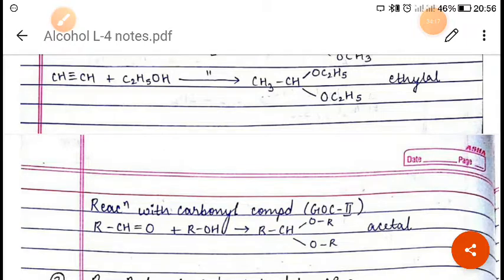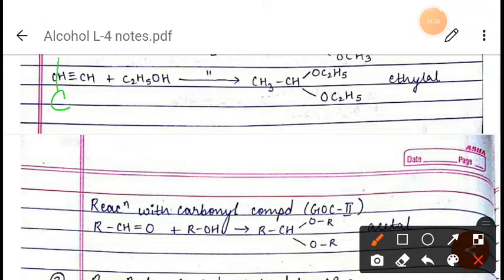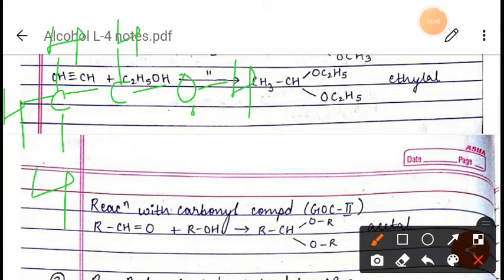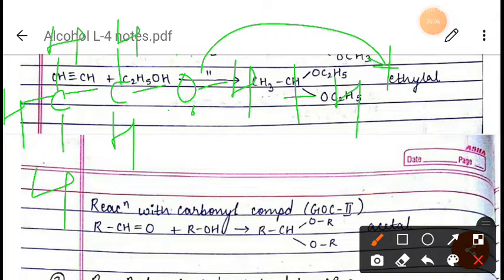There will be a protonation of alcohol like this: carbon here, hydrogen, hydrogen, hydrogen, then carbon, oxygen, and here hydrogen, and here also hydrogen and hydrogen. First of all, in presence of H positive, protonation of alcohol will take place, so protonated alcohol will form here.